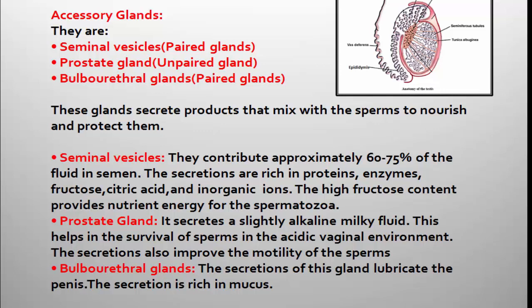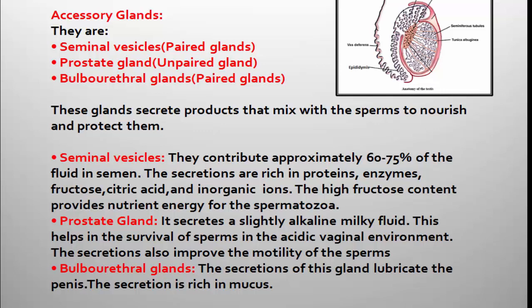What is the help of that alkaline milky fluid? It makes the sperms live, or it keeps the sperms alive. It helps the sperms to survive in the acidic vaginal environment. What is this vagina? Vagina is the external genitalia of female reproductive system.